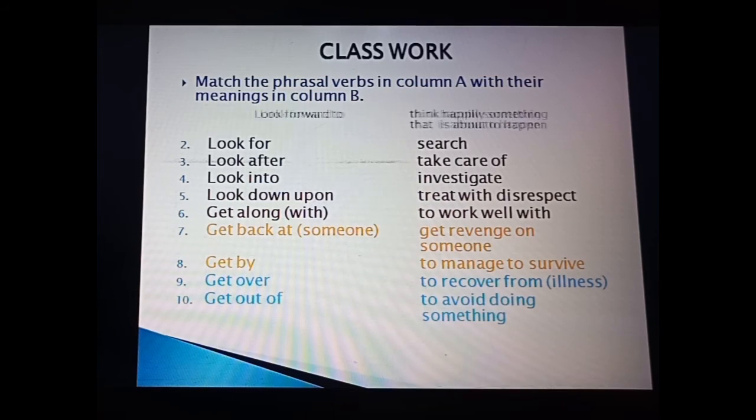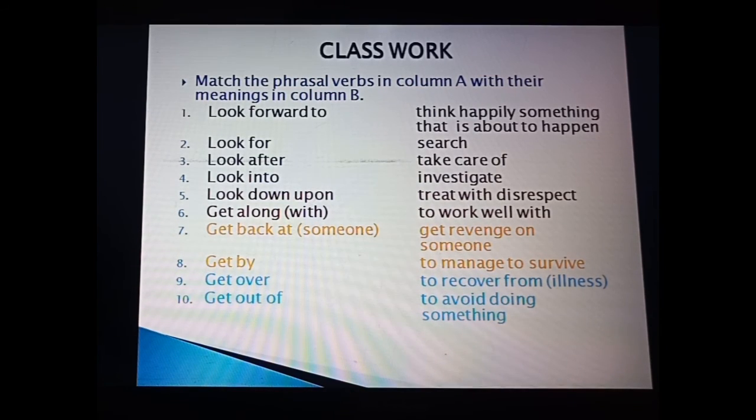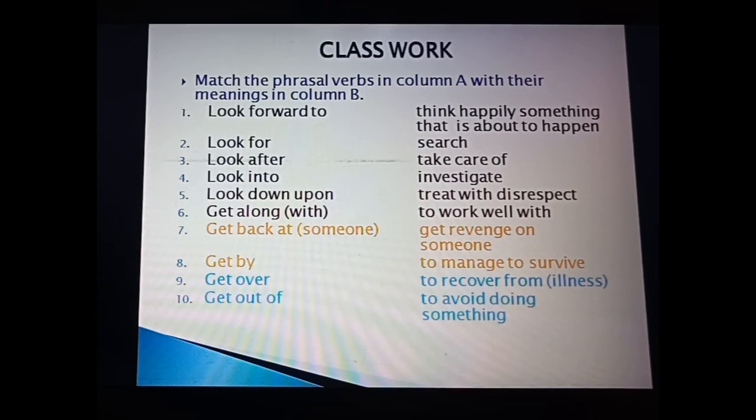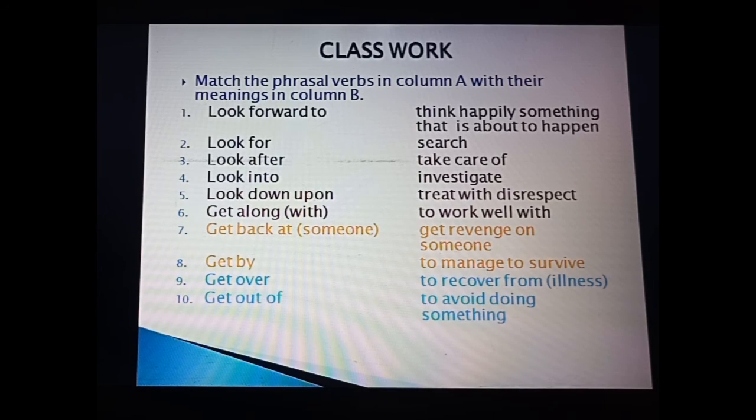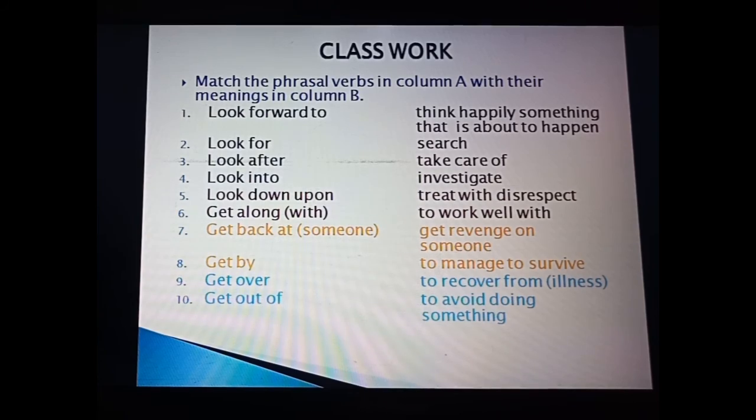And the first one is look forward to. It means to think happily about something that is about to happen. Okay, look for, this we have already discussed, means search. Look after, that is take care of. Fine. Look into means investigate. Suppose someone is a detective, so he is going to look into the cases. Next one, look down upon means treat with disrespect. Disrespect means you are treating someone not respectfully.